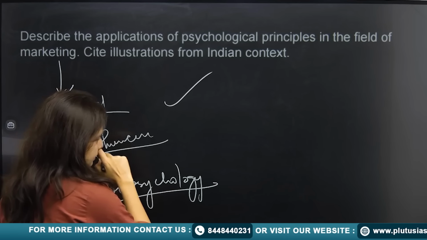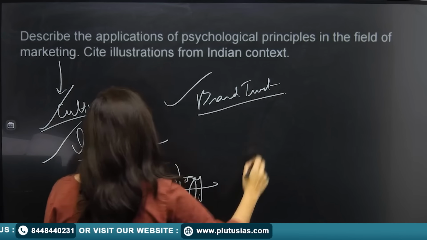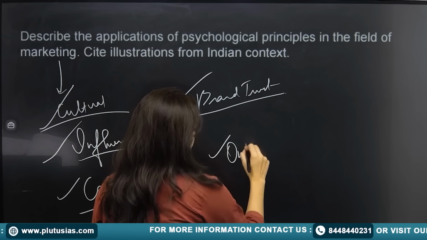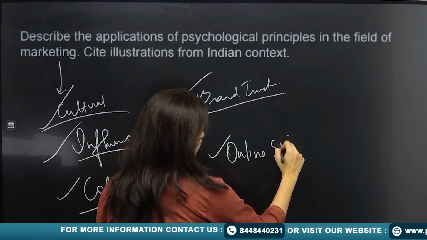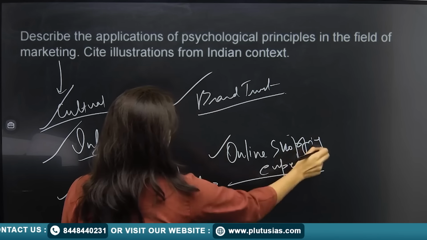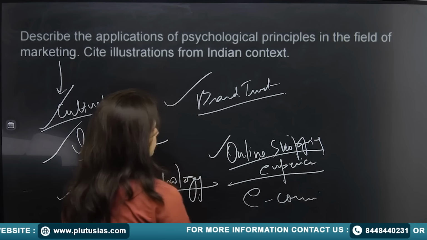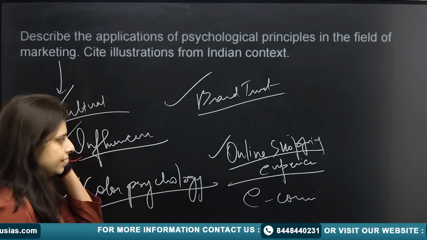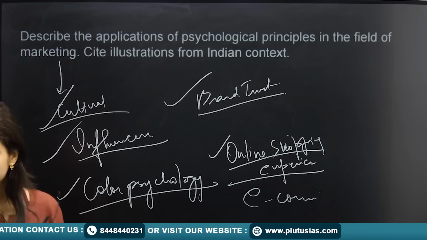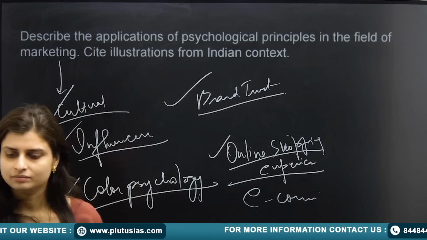Then you can write about brand trust. Then you can also talk about online shopping experiences on e-commerce platforms, so mention e-commerce. In this way you can write about many factors. Do brainstorming, and many more will come. Some are green marketing, emotional appeals, the credibility of the brand, etc.